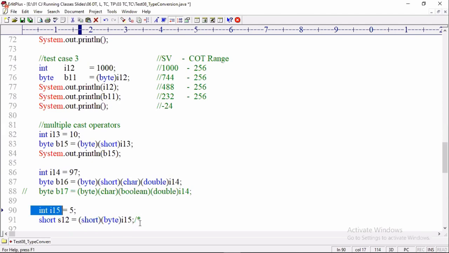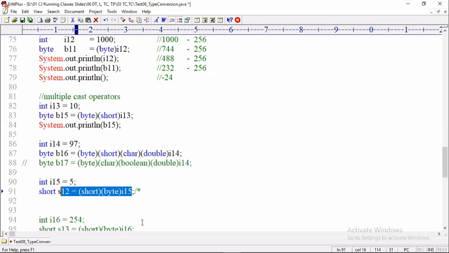Int i15 equal to 5. i15 to byte to short. Any problem? No problem. Is i15 value int to byte to short possible? Yes. Next, the coming value is 5. Is 5 in the range of byte? Yes. The coming value is 5. Is 5 in the range of short? Yes. The coming value is short. Short can be stored in short. All right. Then next, tell me.